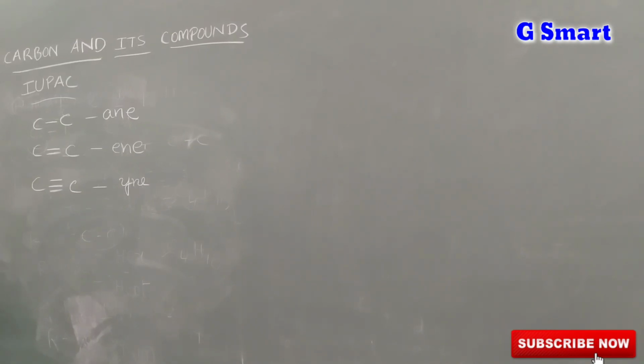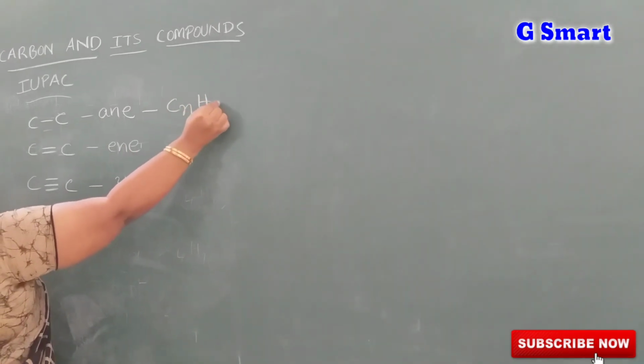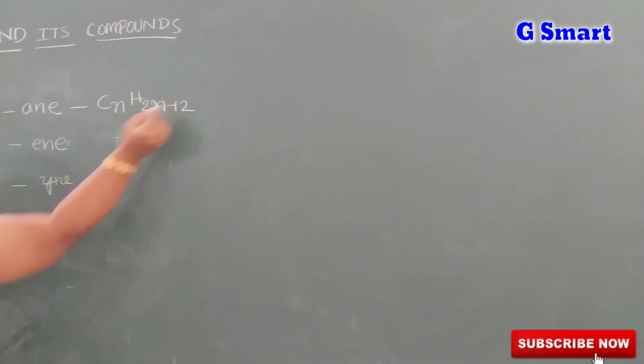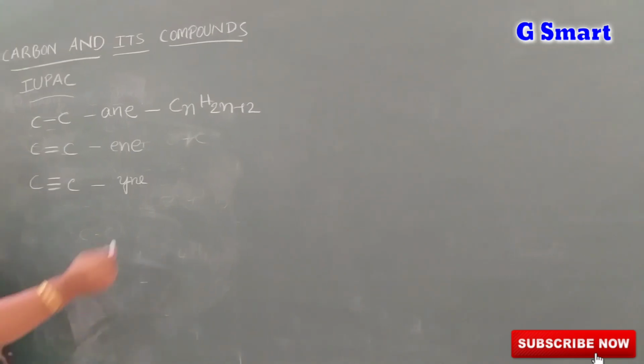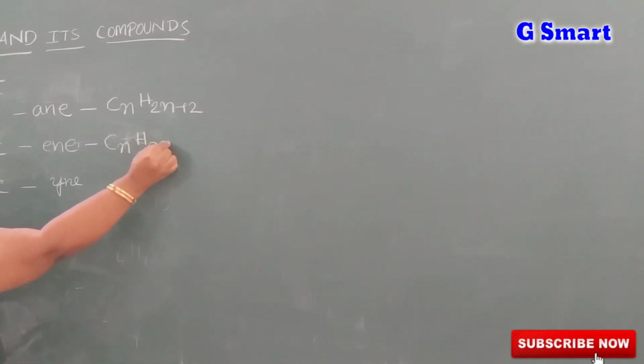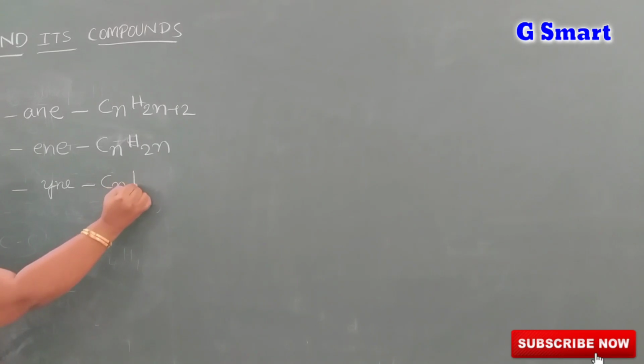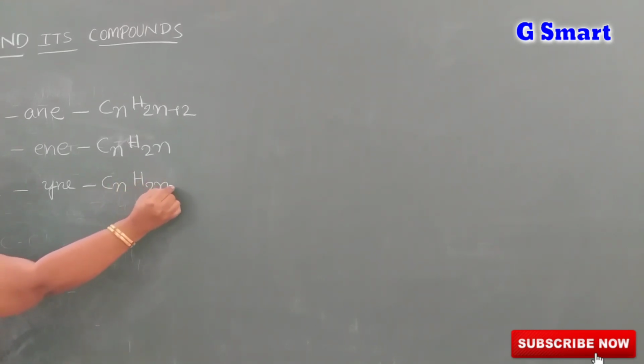Okay, coming to the general formula of alkane, alkene and alkyne. For alkanes the general formula is CnH2n+2. For alkenes the general formula is CnH2n. For alkynes the general formula is CnH2n-2.